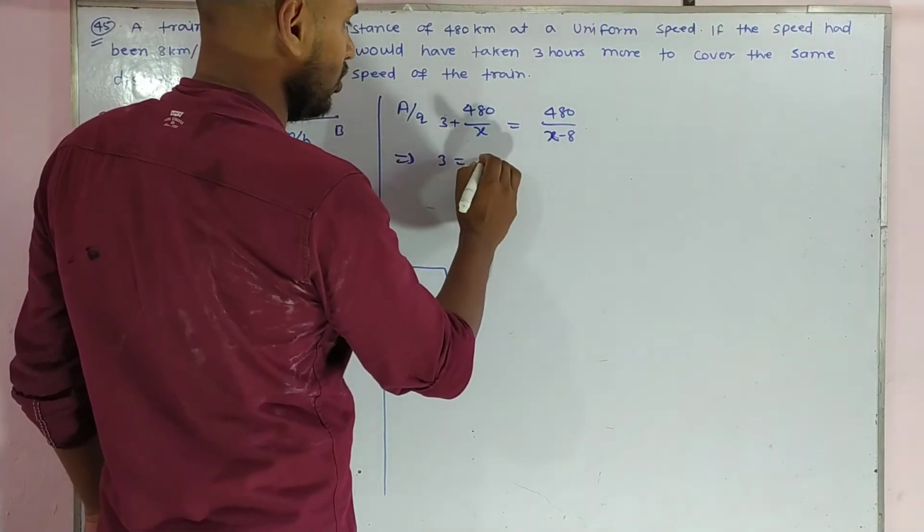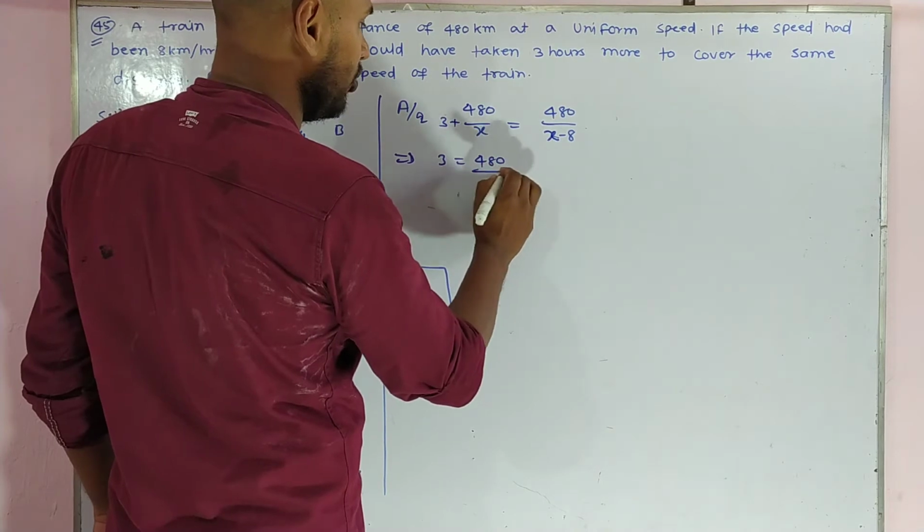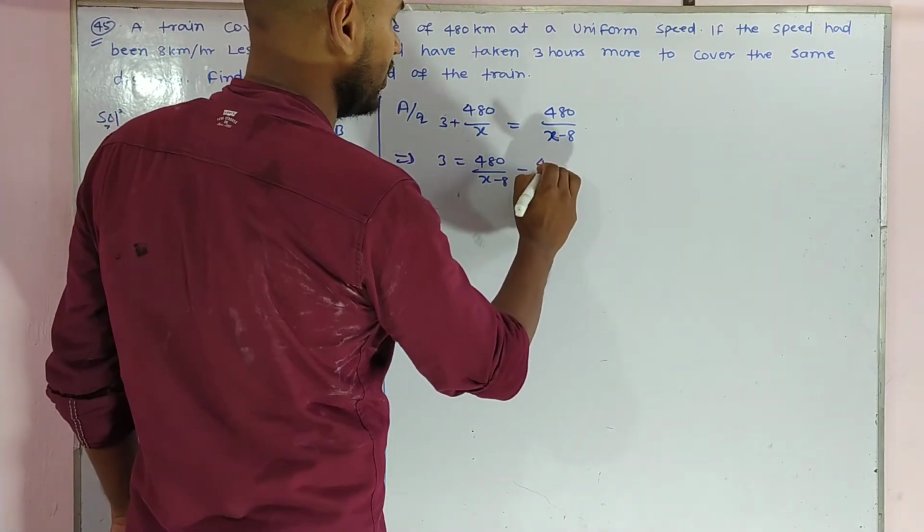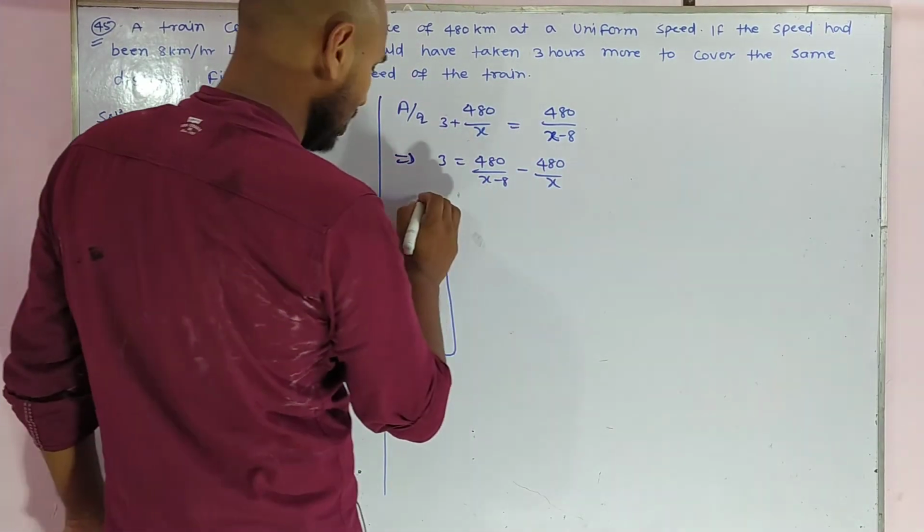3 equals 480 upon x minus 8 minus 480 upon x.